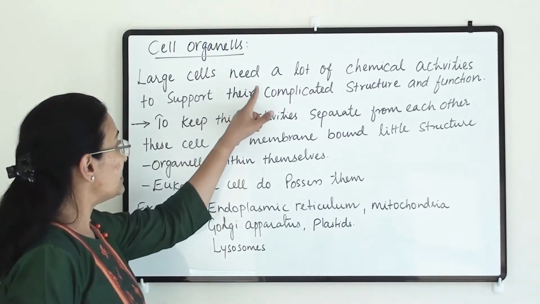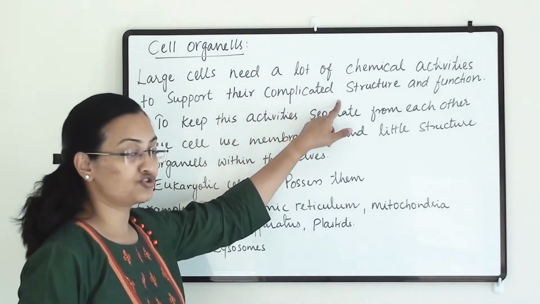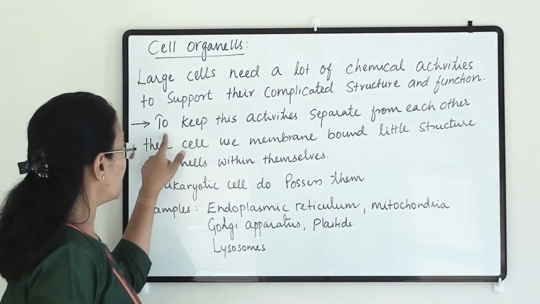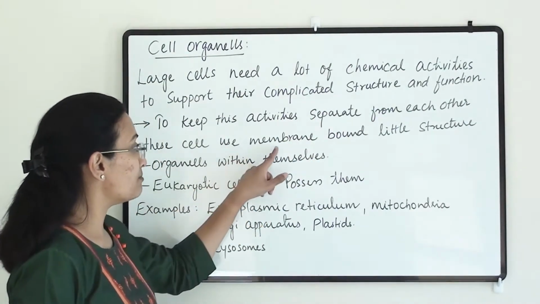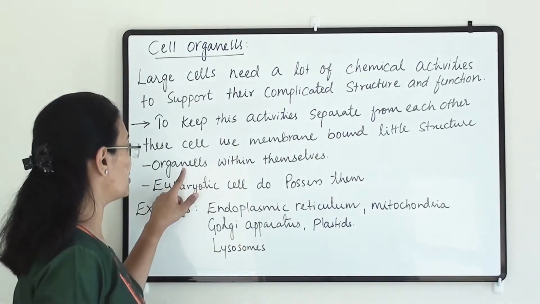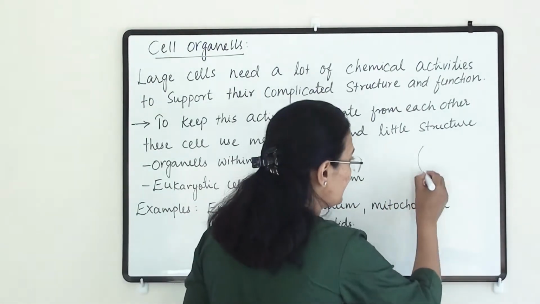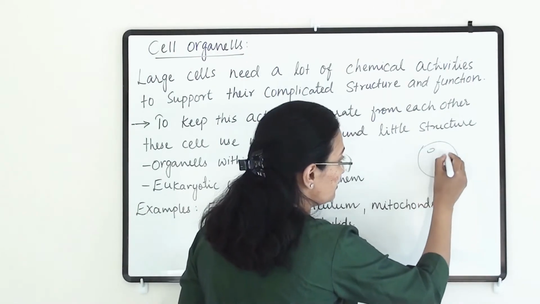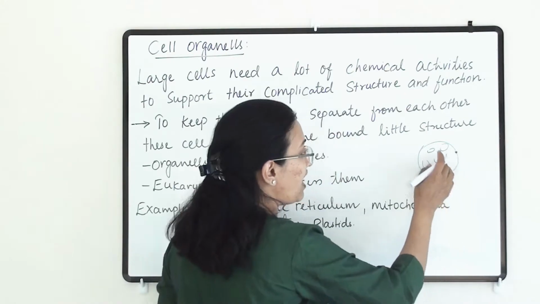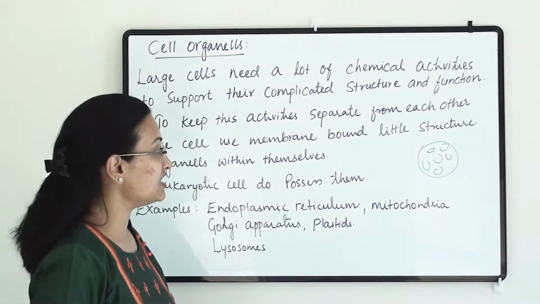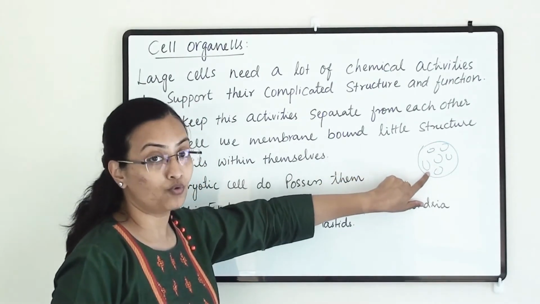A large cell needs a lot of chemical activities to support its complicated structure and function. To keep these activities separate from each other, the cell uses little membrane bound structures within itself, and those are organelles. So in one cell, small organelles will be present, and they are all membrane bound, because in each and every organelle different types of activities are going on.